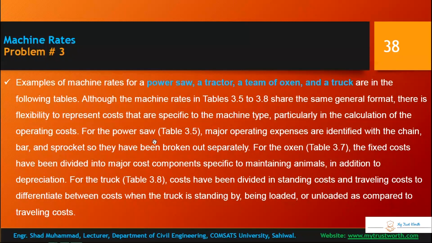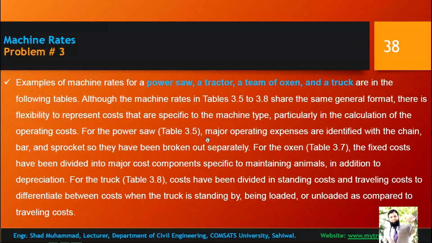Problem number 3, machine rates. This has been solved with a more straightforward method, and you can go through it; it is very simple to solve. Examples of the machine rates: a power saw, a tractor, a team of oxen, and a truck are shown in the table. Although the machine rates in tables 3.5 to 3.8 share the same general format, there is flexibility to present costs that are specific to the machine types, particularly in calculation of the operating cost.